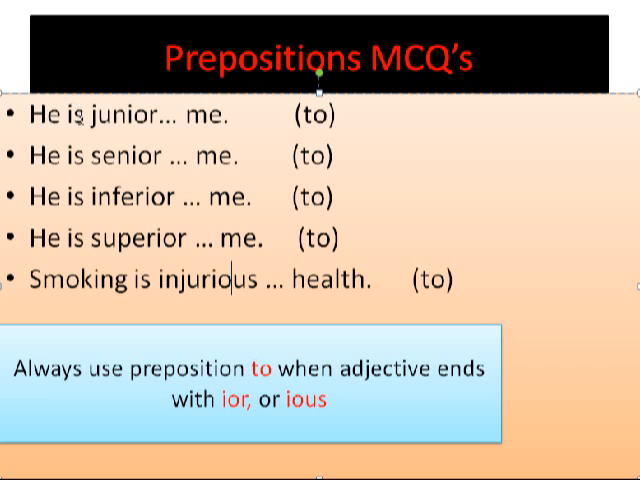So: he is junior to me. He is senior to me. He is inferior to me. He is superior to me. Smoking is injurious to health. If we put another preposition instead of to, in this case it will be wrong. For example, he is senior than me, or he is senior from me. He is senior than me or he is senior from me will be incorrect. Whenever we have IOR or IOUS, we will put to.